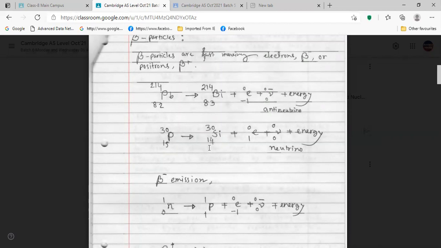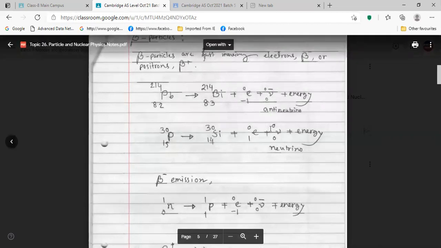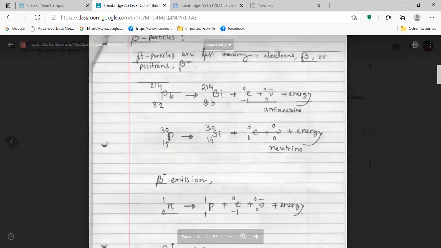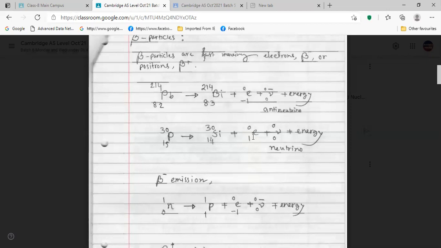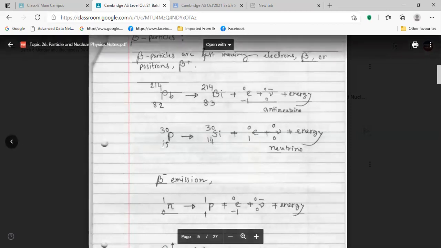That's why we are getting beta positive, that is called positron. So here we are getting plus 1. This plus 1 and 14 makes 15. So the equation is balanced.